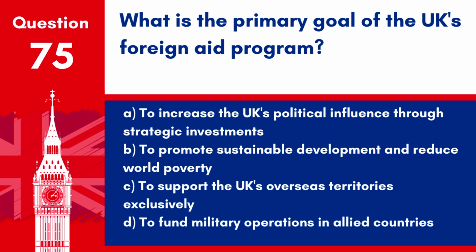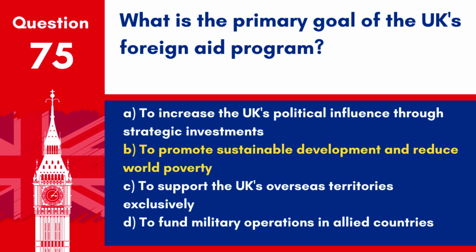Question 75. What is the primary goal of the UK's foreign aid programme? A. To increase the UK's political influence through strategic investments. B. To promote sustainable development and reduce world poverty. C. To support the UK's overseas territories exclusively. D. To fund military operations in allied countries.